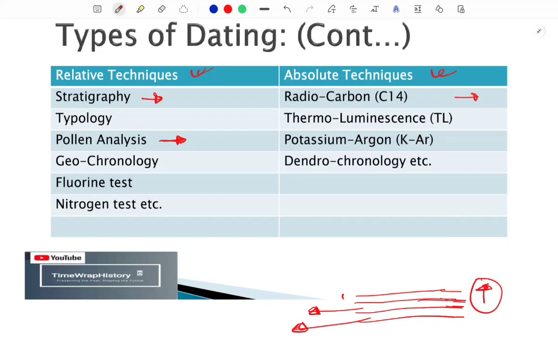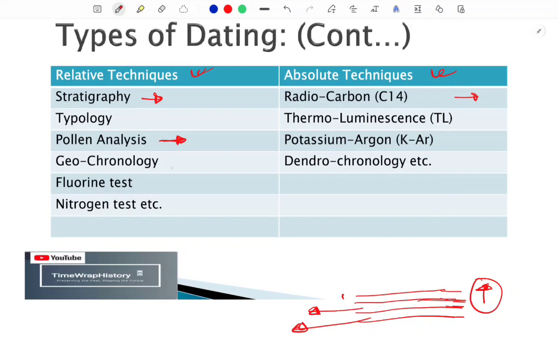So the pollen analysis gives us an important insight into the environmental conditions, the hydrology of that particular region, the nature of vegetation which existed there, and the interaction with the humans. Not direct inferences, but it will give you an idea.